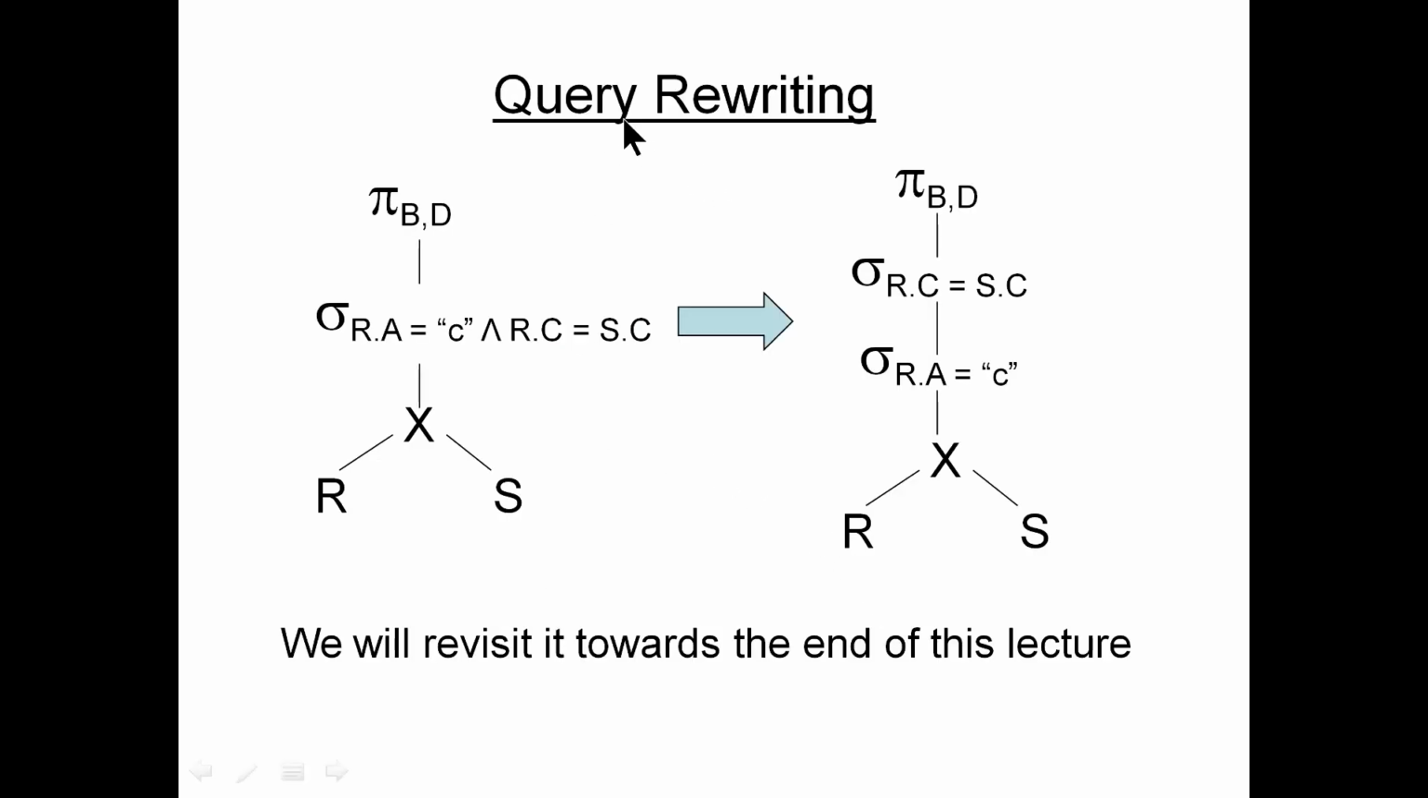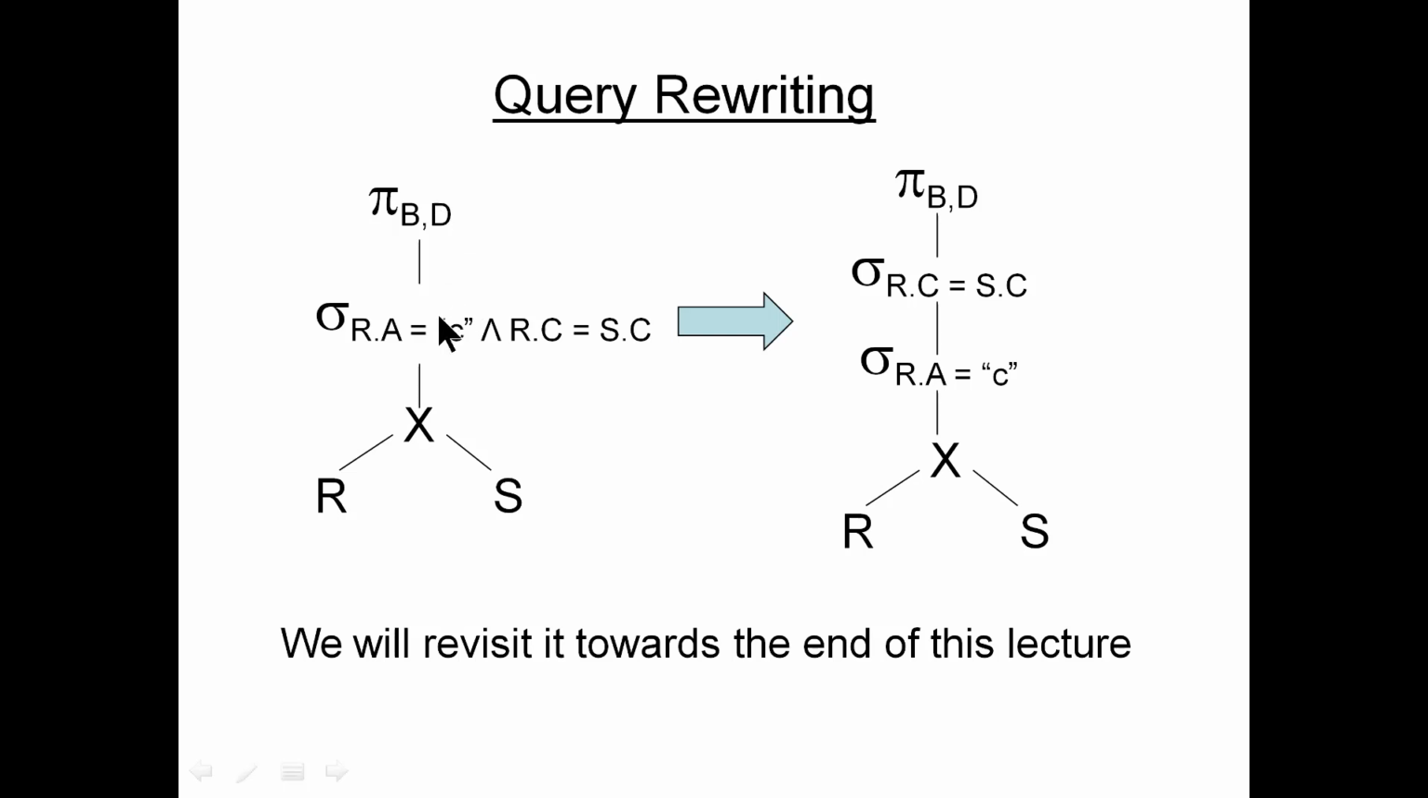Take a look at this query rewriting example. We have a Cartesian product between two sets, and on top of the Cartesian product we apply a condition. The selection condition is that one of the attributes of R is a particular value, and the two attributes of R and S must be the same. Finally, you do a projection of two attributes, B and D. So the innermost operation is the Cartesian product, the immediate outer operation is the selection condition, and finally the projection.